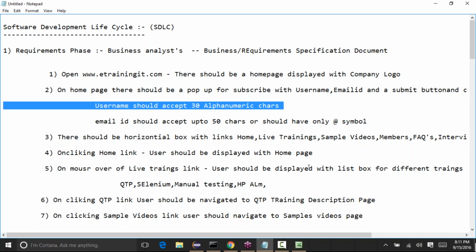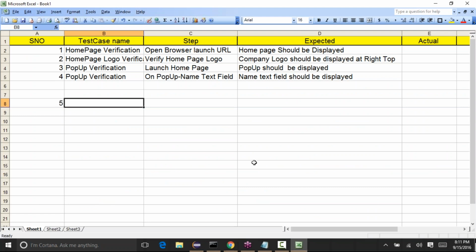Okay, so there comes positive and negative test cases. Positive test cases in the sense, see, let's say username edit box. Okay, step is enter less than 30 characters.